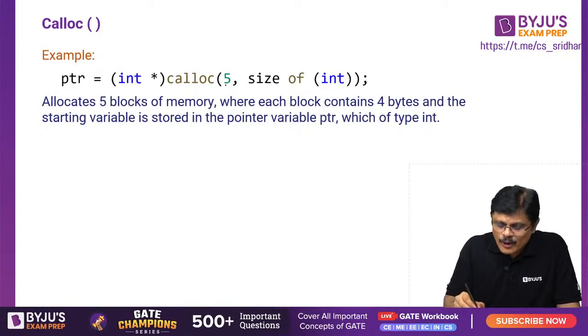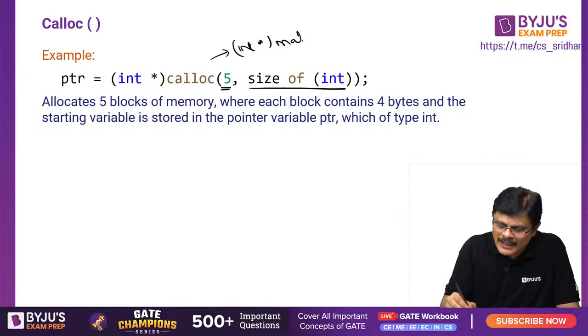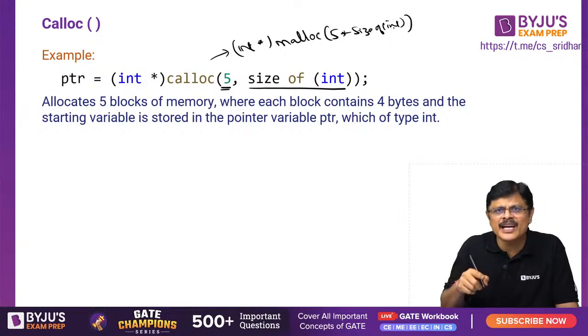See here in this calloc, what happens? The size of integer you are sending separately. The same story, if you want to do it by malloc, you can do it like this, my dear friend. Malloc 5 into size of int. So it will have a single argument, sir. The single argument can be written like 5 into size of integer. It will take care of the same activity, my dear friends.